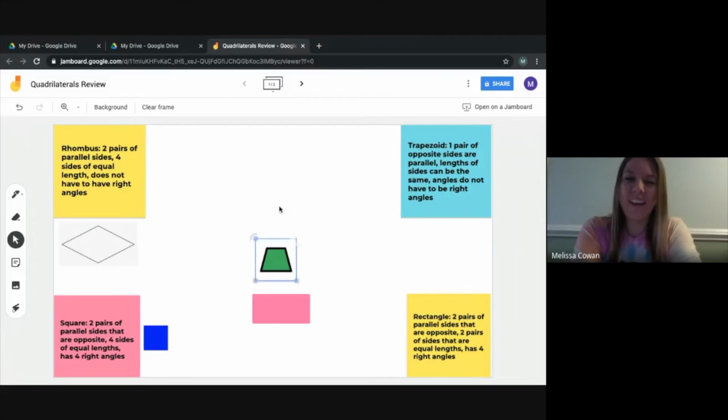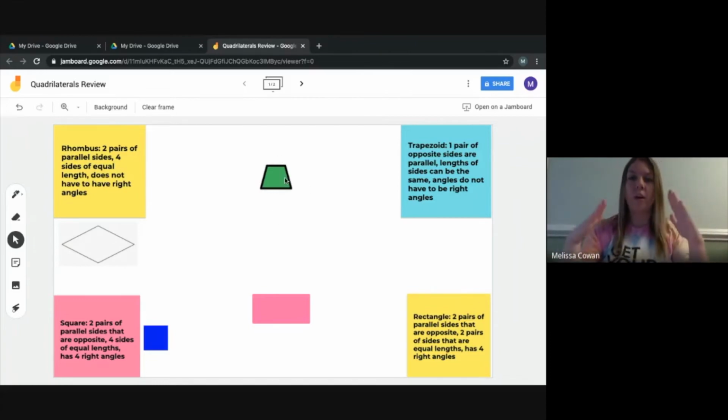2 more. Let's look at this one next. 4 sides. These 2 sides are parallel. They're never going to touch, and they're opposite from one another. These 2 kind of curve in, and eventually when they get to the top, they're going to touch each other, so they're not parallel lines. So we have 1 pair of opposite sides that are parallel. Maybe these 2 sides are the same length, but not all the sides are the same length.